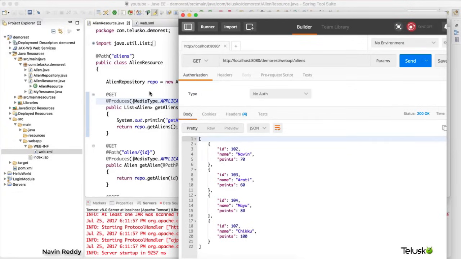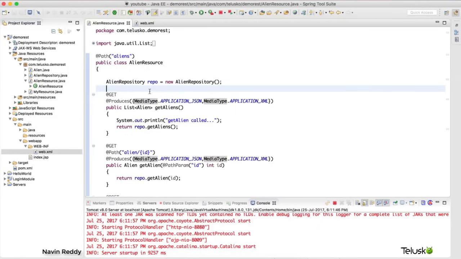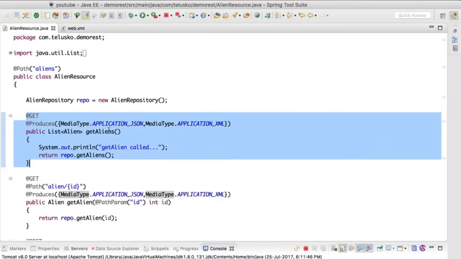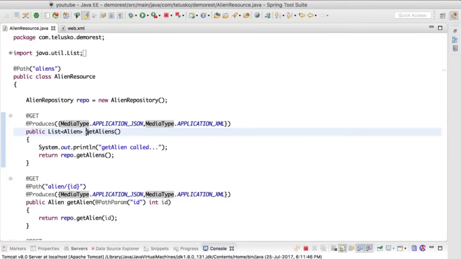Now, if you observe the scenario here, in terms of recap, what we are going to do now is, let's try to understand what are the things we have done. So let's do with the GET request. So let's say if a user sends a GET request and a user intention is to fetch all the aliens here. For that, we have written this method which returns all the aliens. Now, as you can see, we have getAliens method.